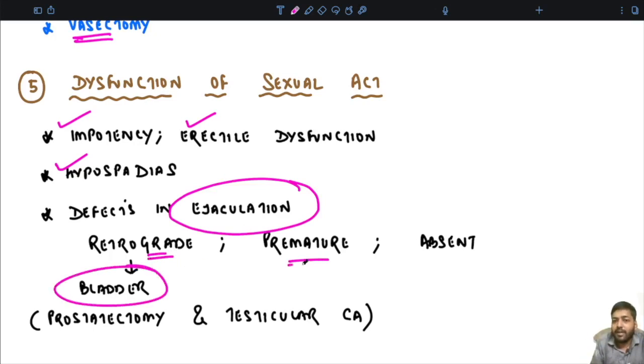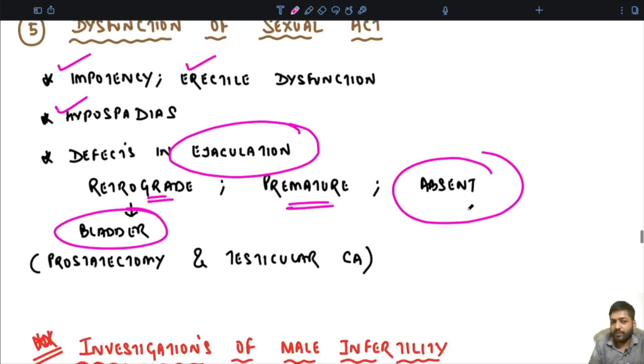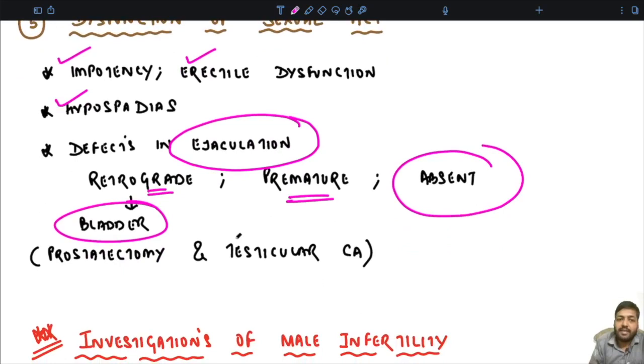or there is premature ejaculation, where just as you are starting to insert into the vagina, ejaculation happens prematurely, or the ejaculation is absent. Basically, retrograde ejaculation usually occurs in conditions of prostatectomy or in conditions of testicular carcinoma.